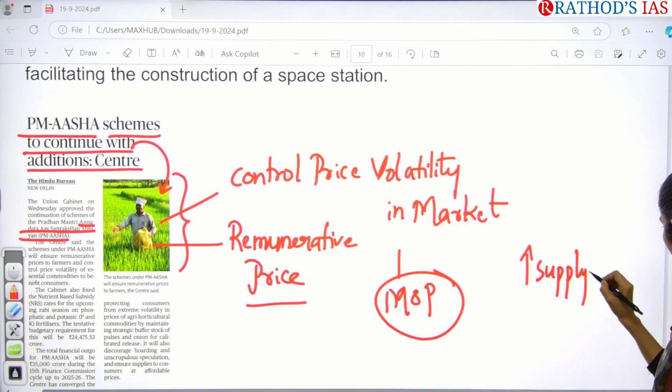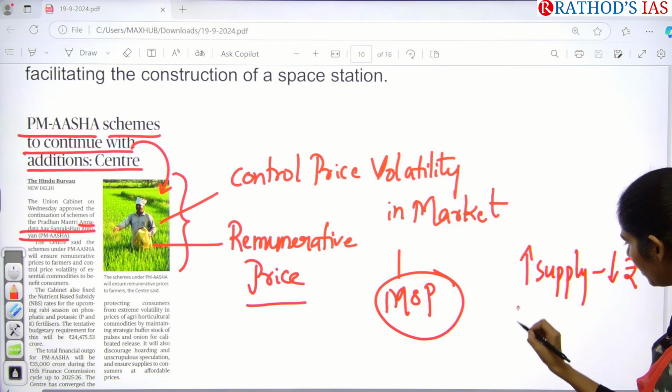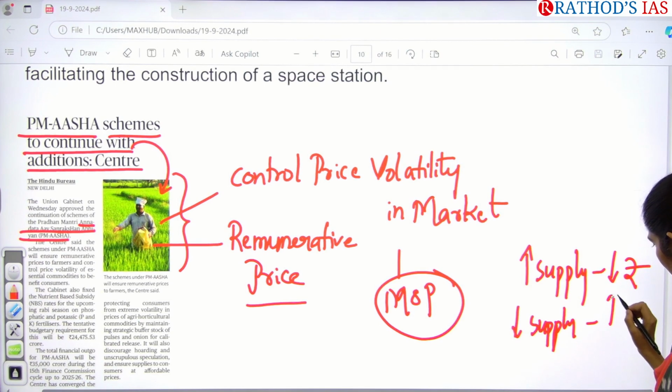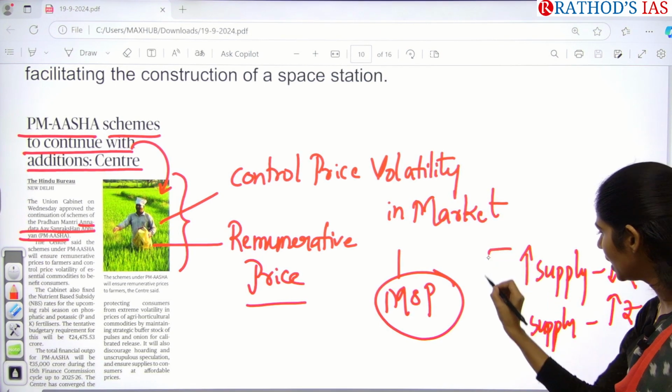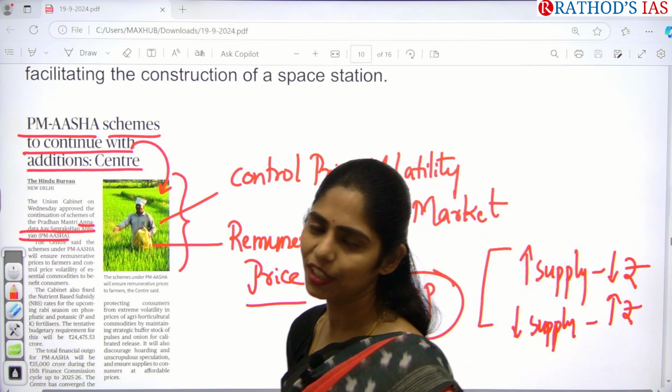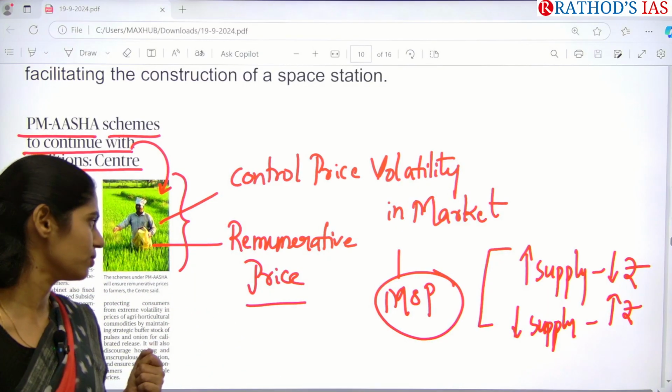Okay, there will be low price. And whenever there is decreasing of supply of food grains to the market, there will be increasing of price. So it is very highly uncertain. No one can say exactly whether they are going to get more produce or less produce.